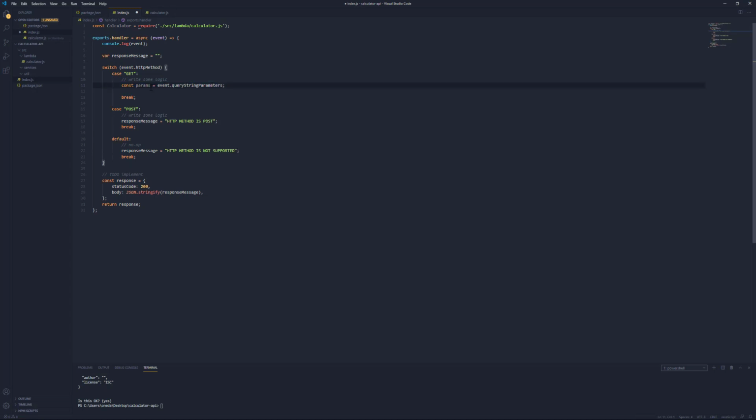So I'm going to get rid of this line and I'm going to modify the response message accordingly. I'm going to say response message is actually going to be equal to, if I use the tilde string format, I can actually add variables inline by doing something like this. So I can say params.x plus params.y is going to be equal to the value that's returned from calculator.add